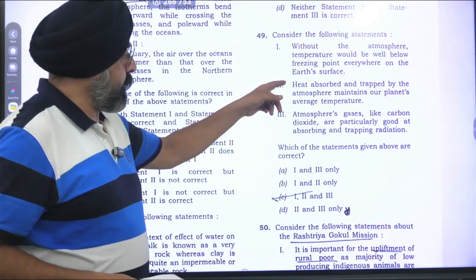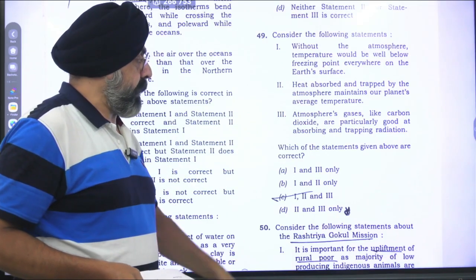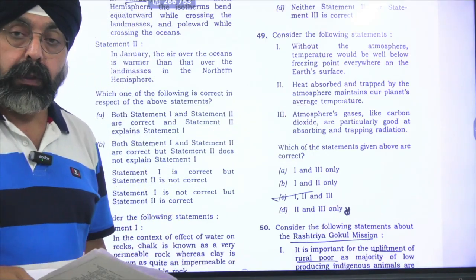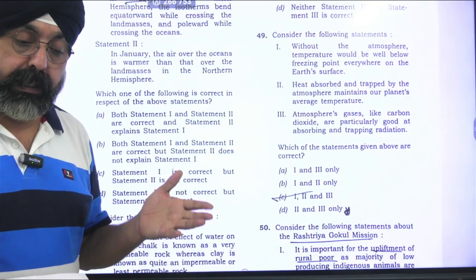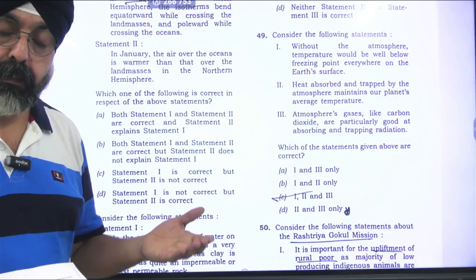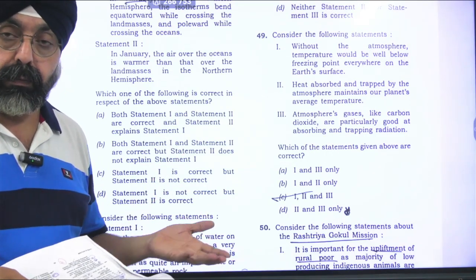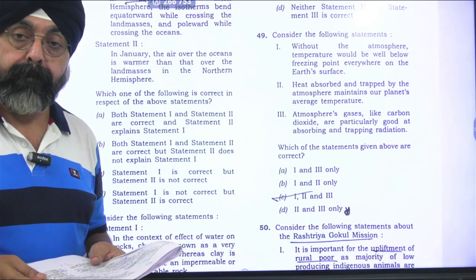It's not only the atmosphere that maintains the planet's average temperature. The hydrosphere is also there. We always say that 70% of the heat is regulated and transferred by the atmosphere through air masses and the tricellular wind circulation, right?